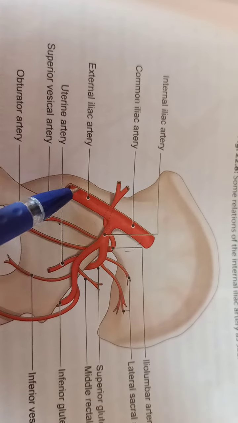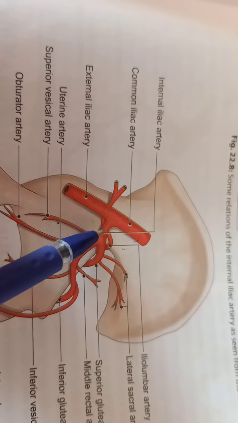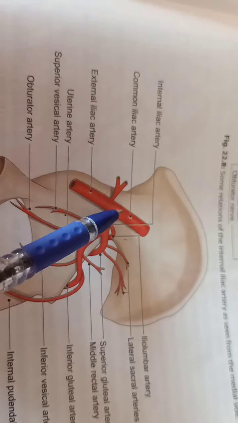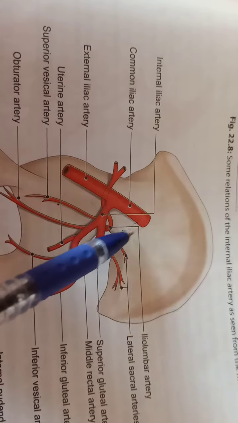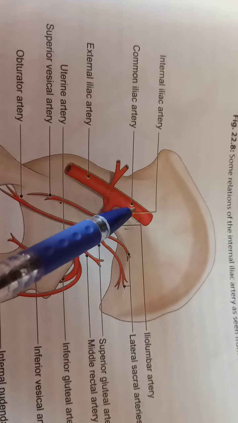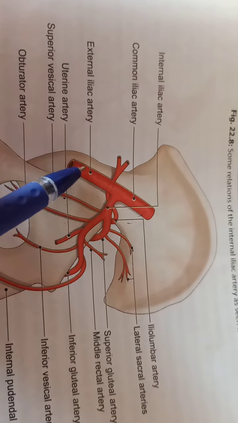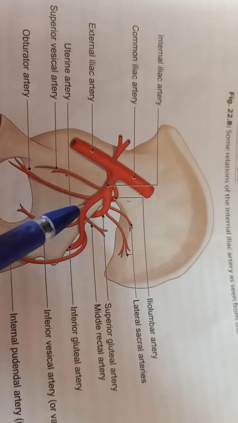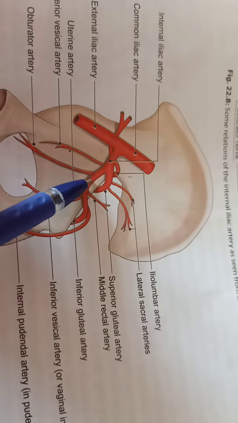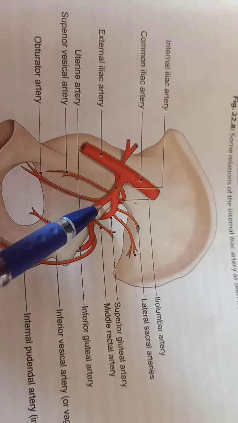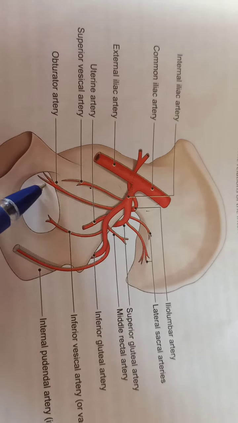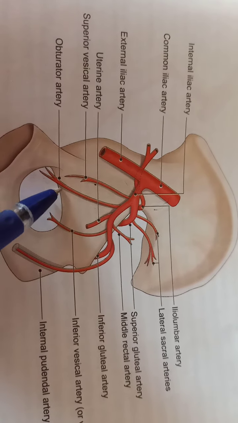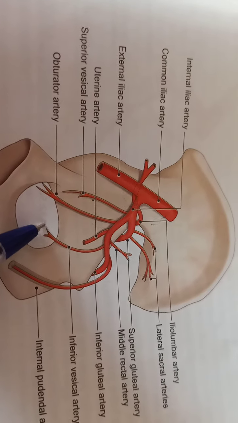This is the external iliac artery, and this is the internal iliac artery. So external and internal form the common iliac, and this common iliac is a paired branch of the abdominal aorta. From the anterior trunk, you can see one artery arises, which is the obturator artery, which supplies the obturator canal and the obturator internus muscle.